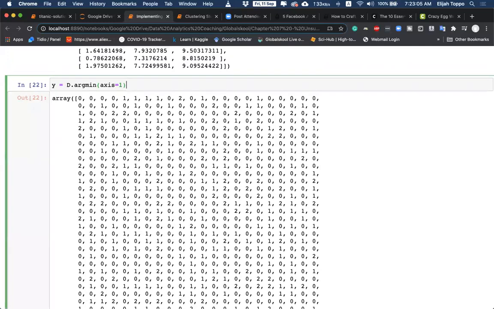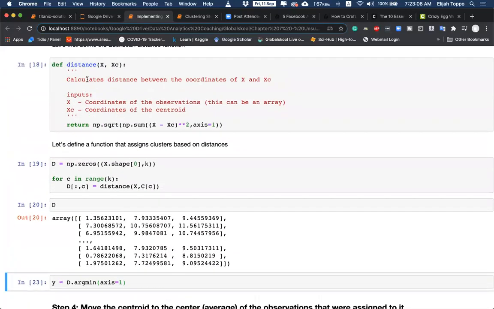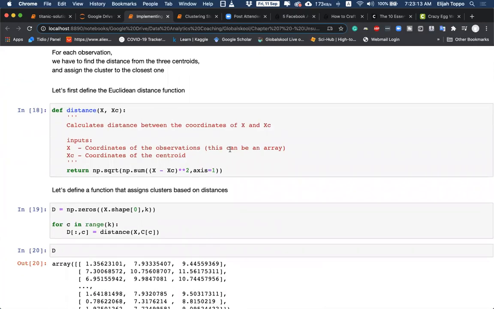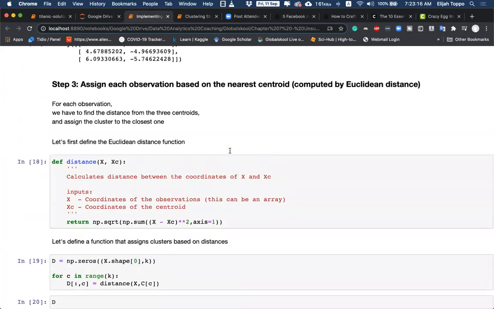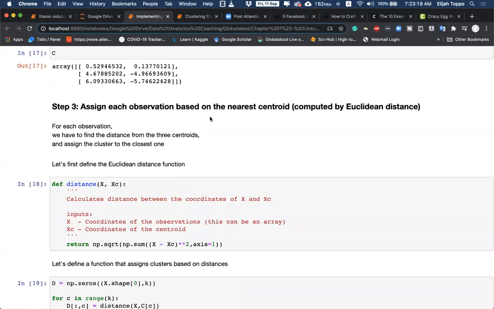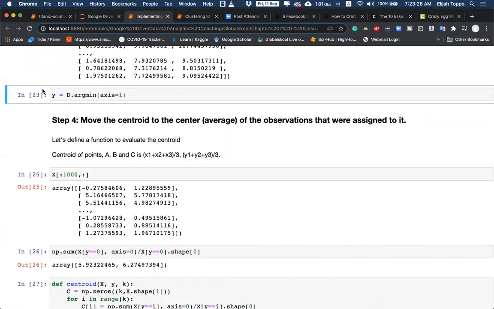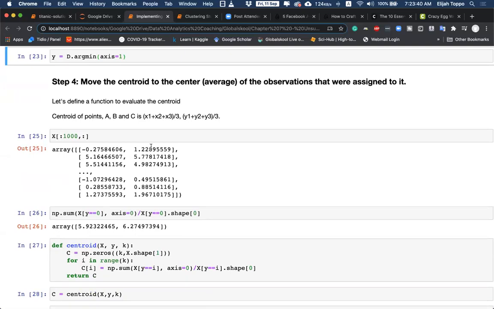Let us go ahead. So that is step 3, assign each observation based on the nearest centroid computed by Euclidean distance. Step 4 is now that we have a y, which is not the true y, this is the y that we are assuming to be true within the different steps of our algorithm. We say now that we have this y, we will use it to create or move a new centroid based on the assignment that we have done. The formula for centroid is fairly simple.